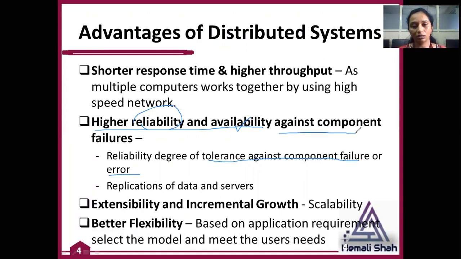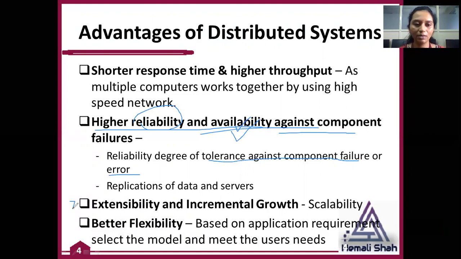Again, this is very important: whenever you are creating multiple copies of data, you have to keep all the data up to date. Otherwise you will get an inconsistency problem. But algorithms and protocols are available to keep your data up to date and to remove the inconsistency of data in your distributed system. So you will always get this advantage in your distributed system.